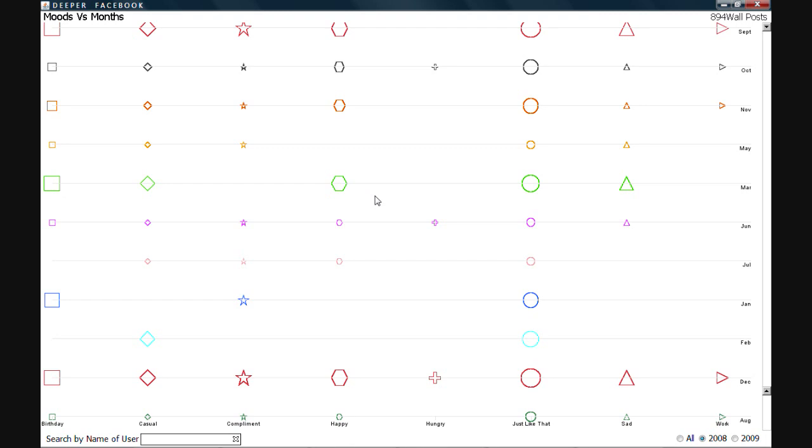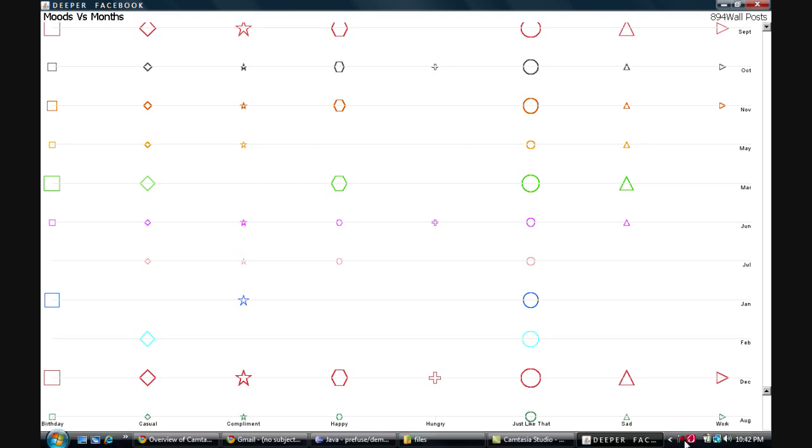Also we see that more number of people share wall posts when they are happy or if it's someone's birthday, and very few when they are sad, whereas even fewer when it comes to food or beverages. These insights might help researchers in drawing conclusions about the general moods of people over the years.